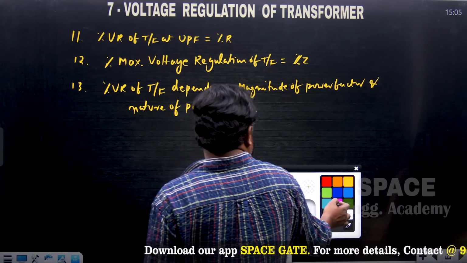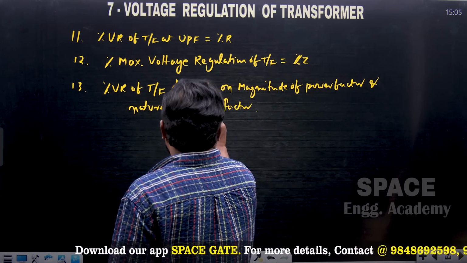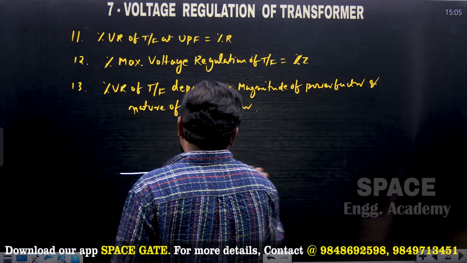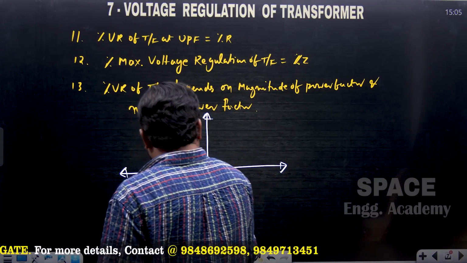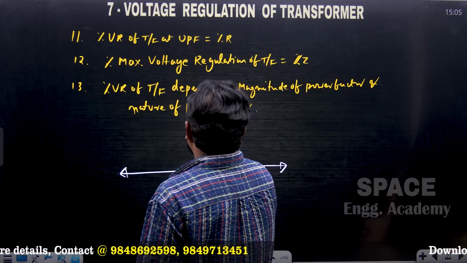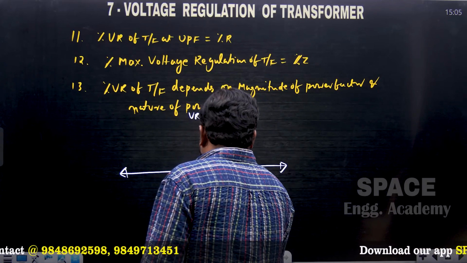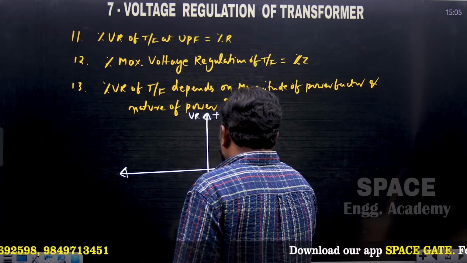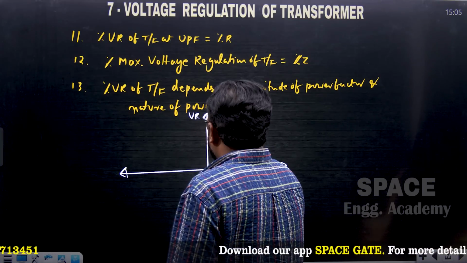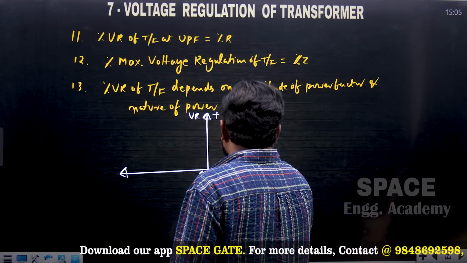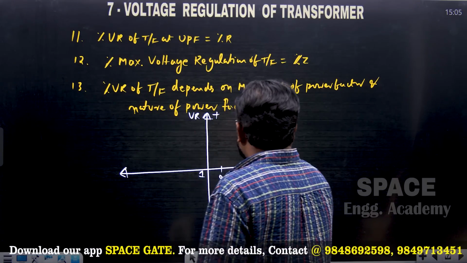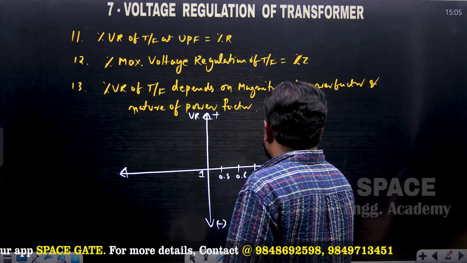Now let us draw the voltage regulation curve. This is the approximate percentage voltage regulation curve, with positive voltage regulation and negative voltage regulation. I am assuming power factors 0.8 lag, 0.6 lag, 0.4 lag, 0.2 lag, and 0.